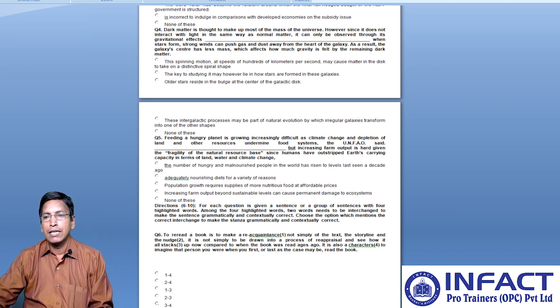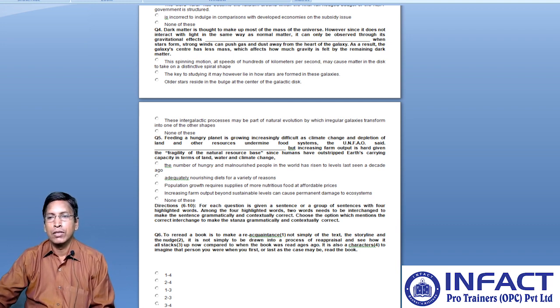As a result, the galaxy's center has less mass, which affects how much gravity is felt by the remaining dark matter. So you have 5 options, where the first option says the spinning motion at speeds of hundreds of kilometers per second may cause matter in the disk to take on a distinctive spiral shape.